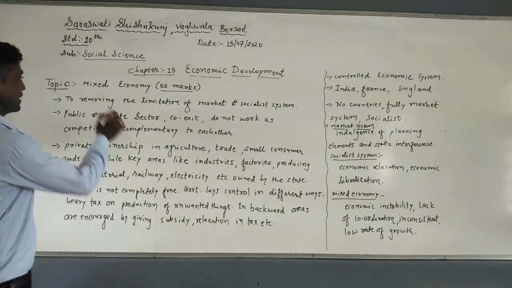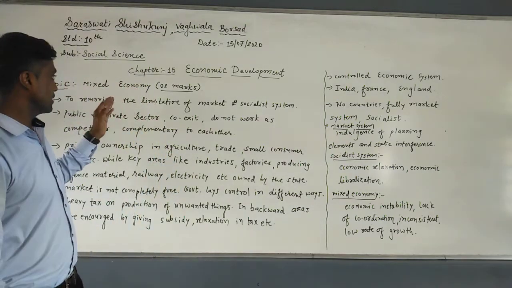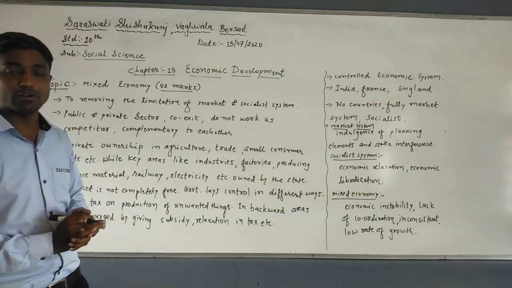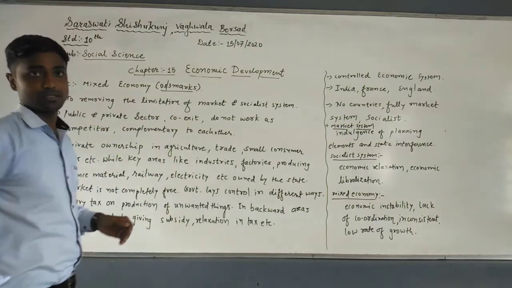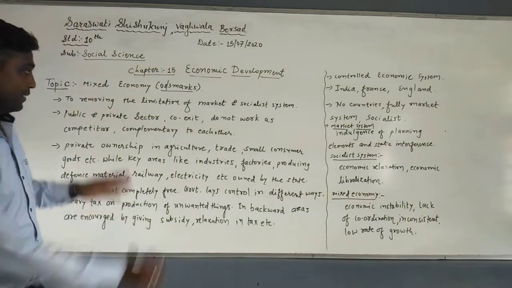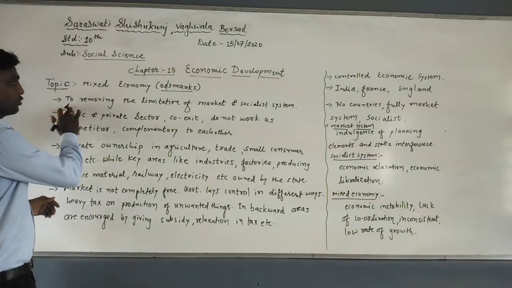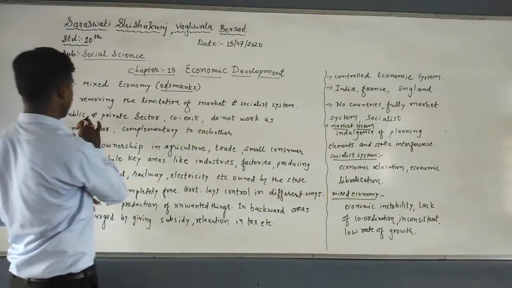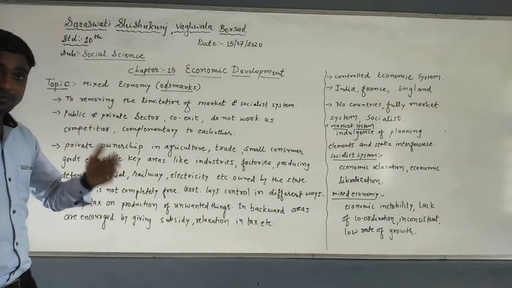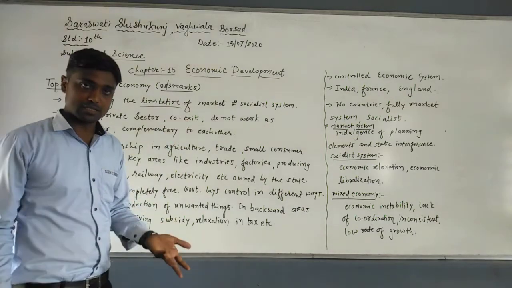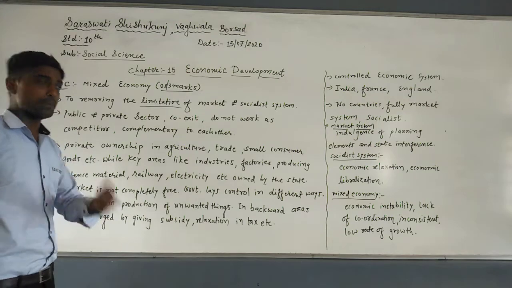Now students, our last topic is mixed economy. As you know, we have completed the market system and the socialist system, and this is not a third method for allocating resources, but it is a general topic. It may be asked for 2 marks or 3 marks: write a note on mixed economy. To remove the limitations of the market and socialist systems, this mixed economy has emerged in many countries. There are limitations of the market system and socialist system that we have already discussed. Due to that only, this mixed economy is implemented.